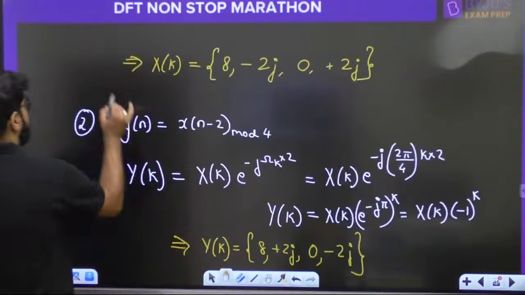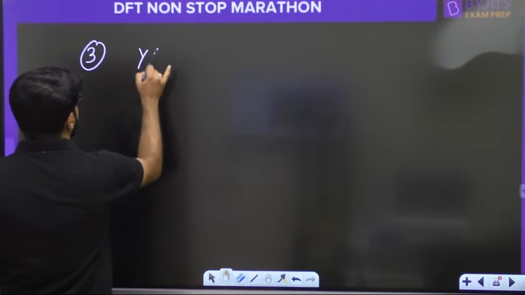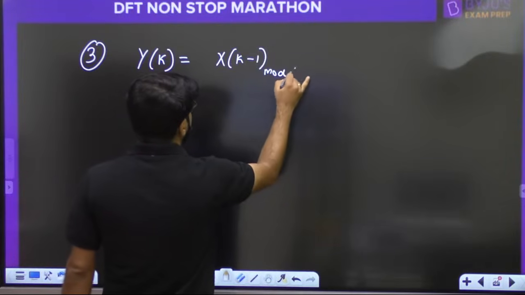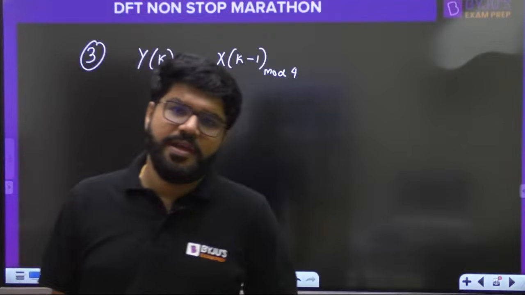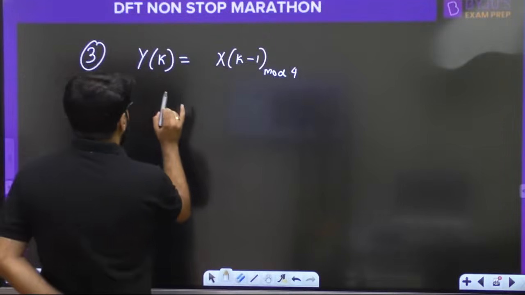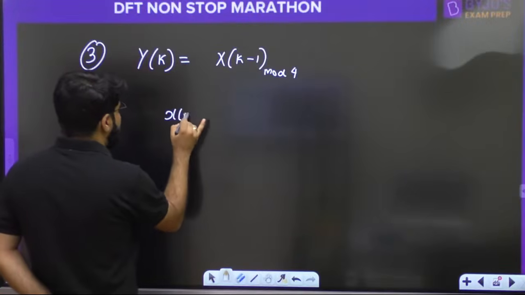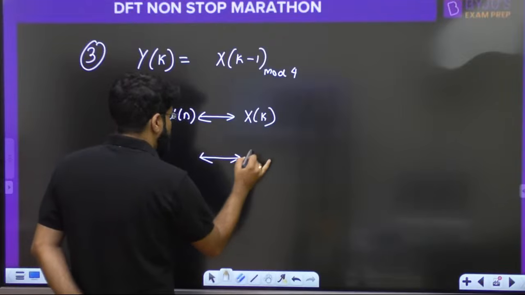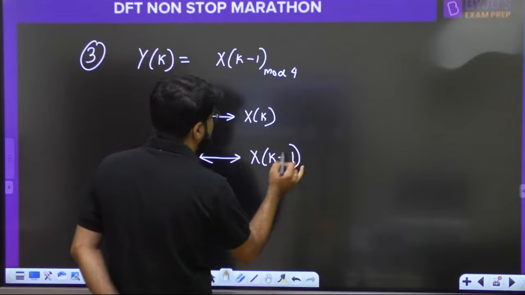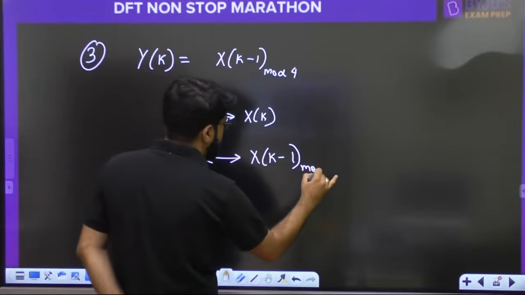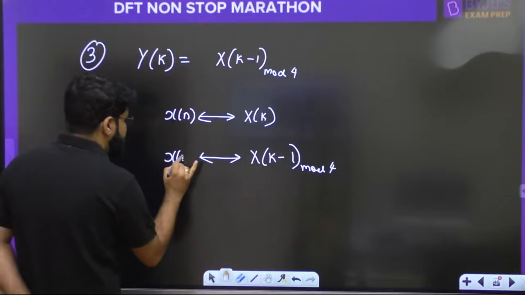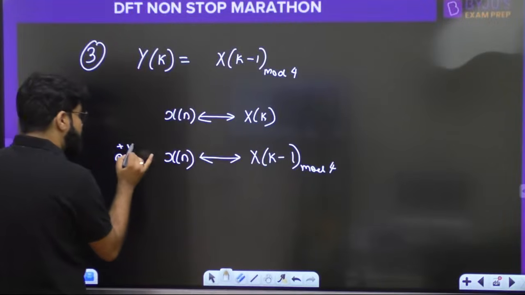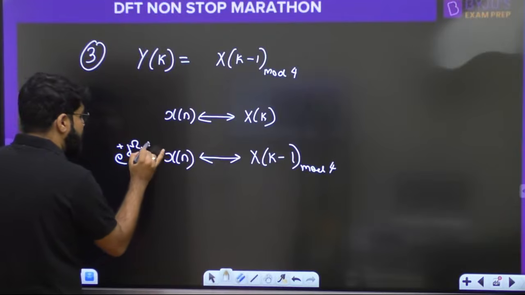Okay, let's come to this. Question number 3 says, if Y[k] is equal to X[(k minus 1) mod 4], this is a circular frequency shift, so we get an exponential term in time. If x[n] has the DFT X[k], then the DFT should be X[k minus k naught], where k naught is 1, so X[(k minus 1) mod 4]. Frequency shift means a phase term in the time domain, e raised to the power j omega_k n.